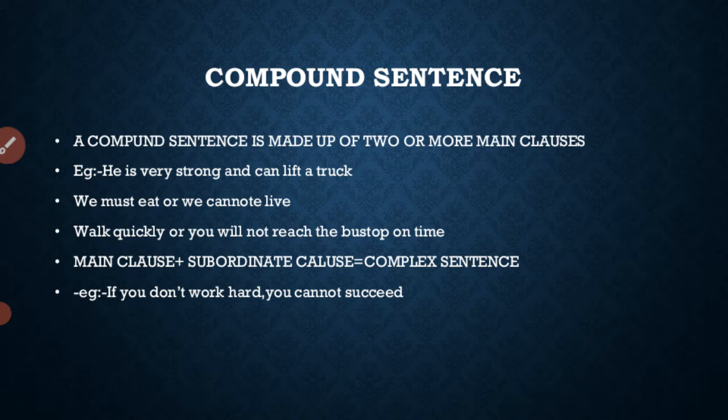But a subordinate clause does not give a complete sense even when it has a subject and a verb. For example, you may go wherever you like. You may go is the principal clause. Wherever you like is the subordinate clause. We can study another example: I know that she is a singer.